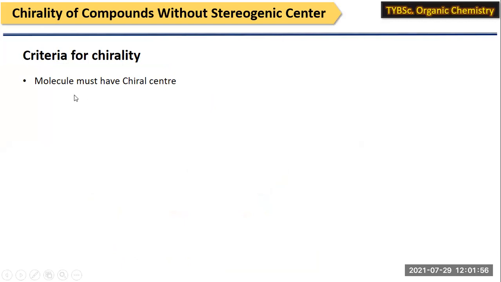The condition is that the molecule should have a chiral center, and chiral center means the carbon having 4 different groups, the tetrahedral carbon having 4 different groups. Second condition is that the molecule possesses stereoisomers, and these stereoisomers should be non-superimposable mirror images of each other, then we can call it a chiral molecule. And third, these isomers should be separable. Then we can call it a chiral molecule.